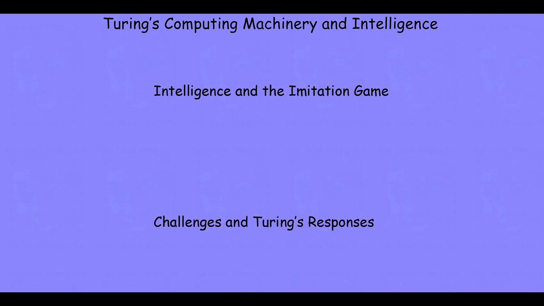This playlist will collect together and organize the individual component modules, which together will comprise our lecture on Turing's article, Computing Machinery and Intelligence. The storyboard for this lecture will have three major acts. We'll start just by reviewing Turing's discussion of intelligence and his proposal called the imitation game, which ultimately gets renamed the Turing test.